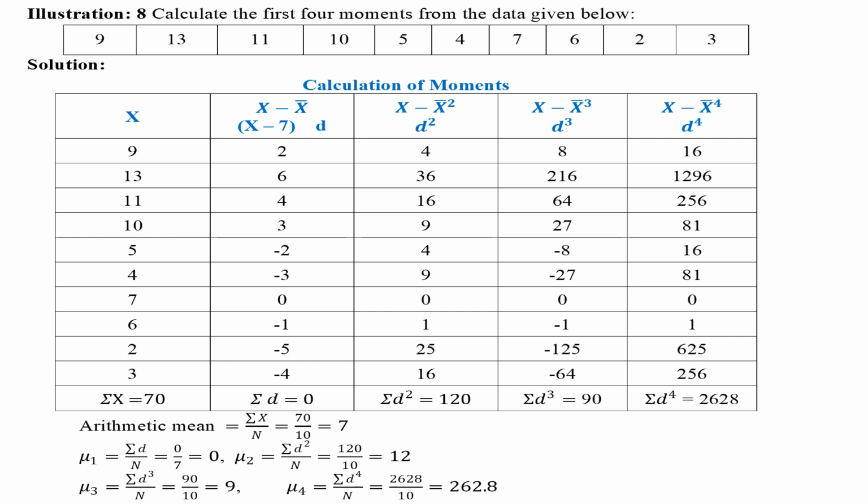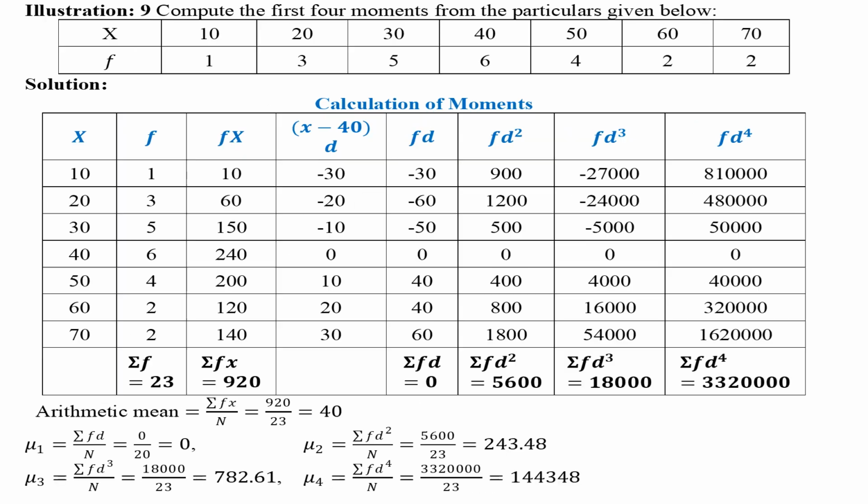A 5-column table is prepared. First column is the variables given in the illustration, second column is d, that's x minus x bar. X bar is calculated as 7. Third column is d square, fourth column is d cube, fifth column is d raised to 4. Sum of all the columns are calculated and are applied in concerned formulas to know mu1, mu2, mu3 and mu4. Mu is called moments.